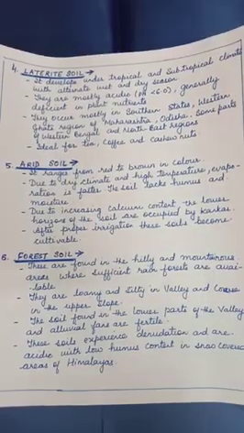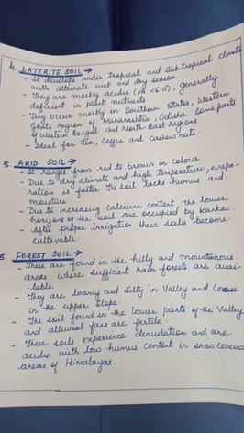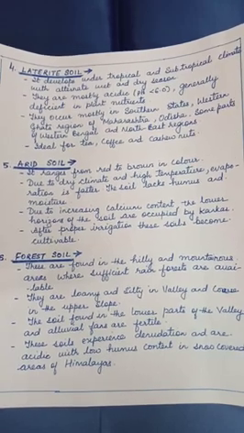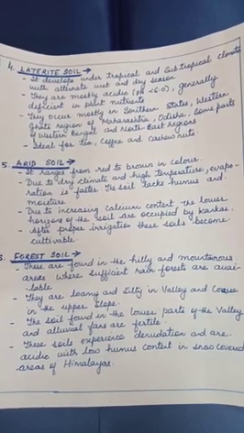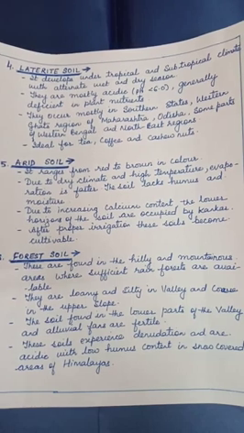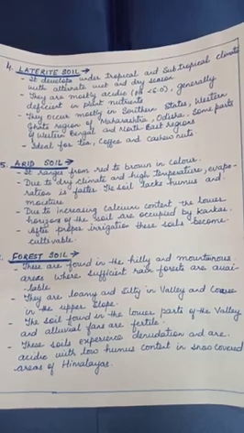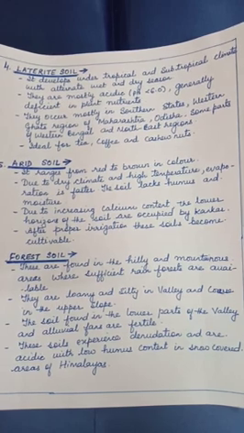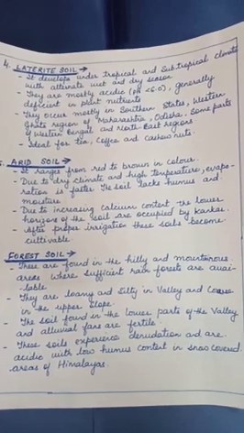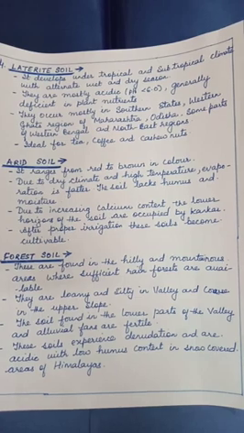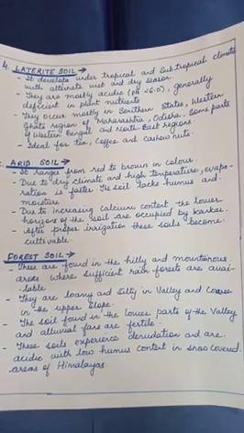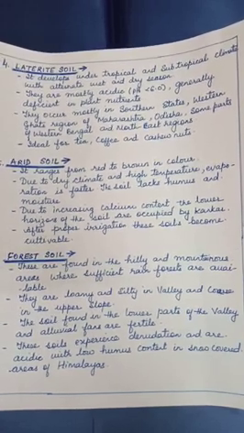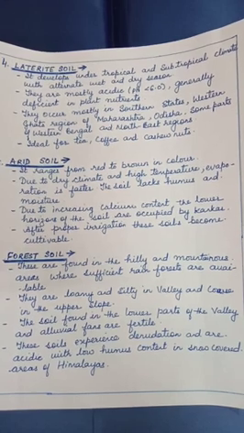Now we come to the fourth one, laterite soil. Laterite has been derived from the Latin word later, which means brick. So laterite soil develops in those areas which have high temperature and heavy rainfall. In other words, we can say it develops under tropical and subtropical climate with alternate wet and dry seasons. They are mostly acidic, generally deficient in plant nutrients.